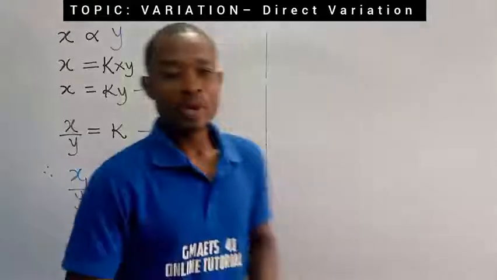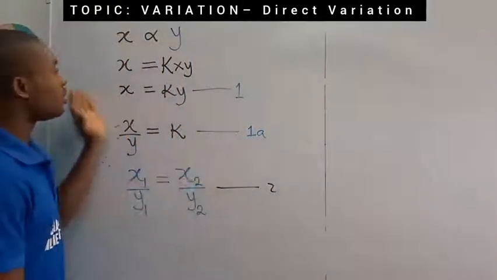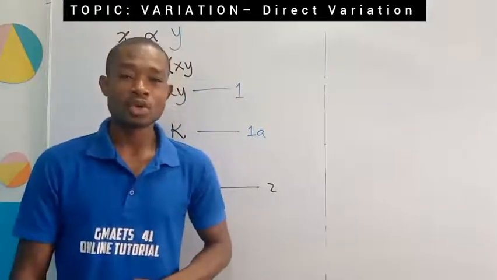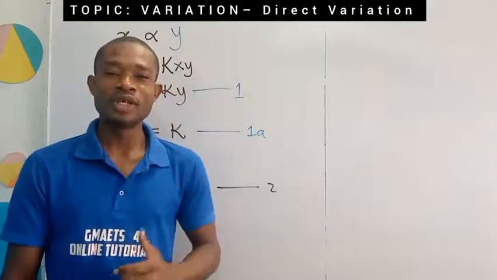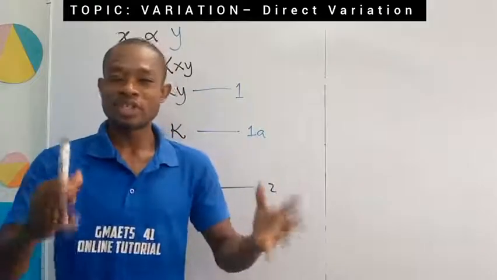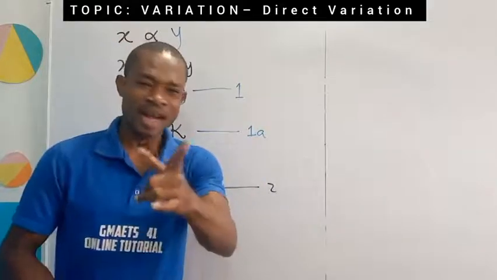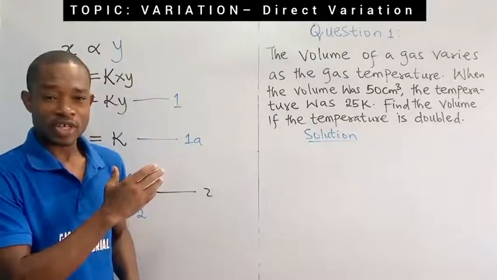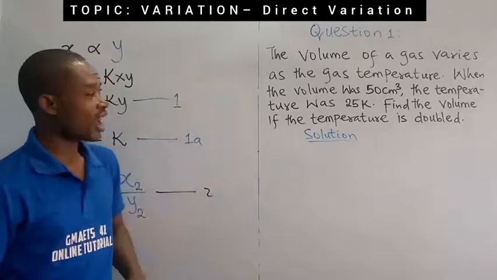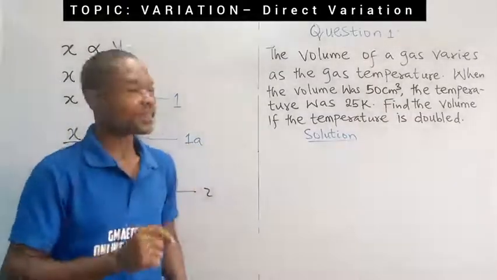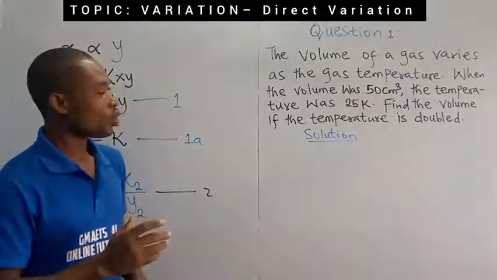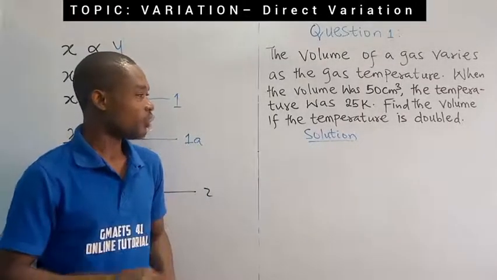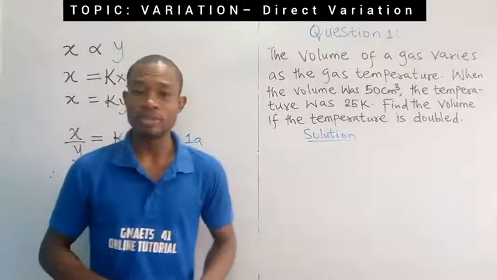Alright, we are going to look at how to apply this concept of direct variation to solving problems now. So we'll take our first question, and I will be glad to come up with a question where we are going to relate something about Charles' law, like I said. Now we've got our first question here. The volume of a gas varies as the gas temperature. When the volume was 50 cubic cm, the temperature was 25 Kelvin. Find the volume if the temperature is doubled.